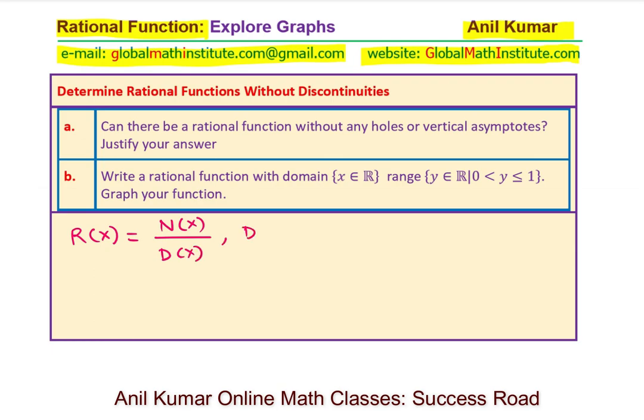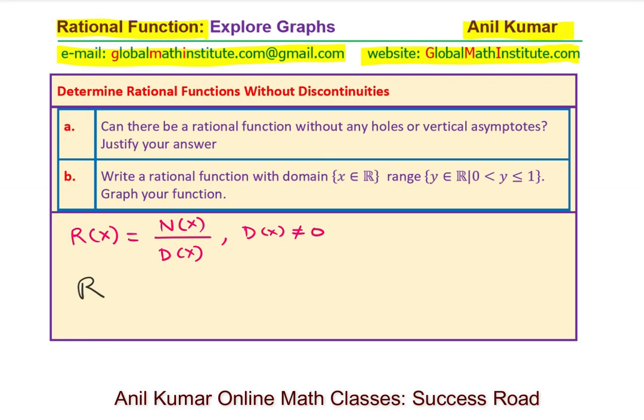Now since the denominator is not equal to 0, that gives restrictions. But many times we could have denominators which are never 0. So those are the functions where we may not have any vertical asymptote or holes. Makes sense, right? Let me give you one example.